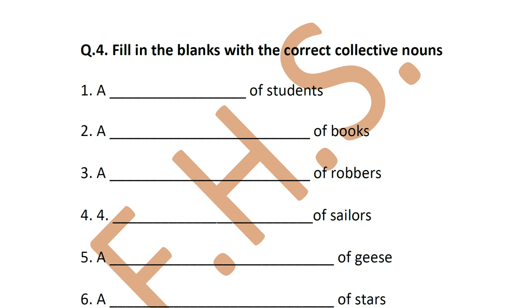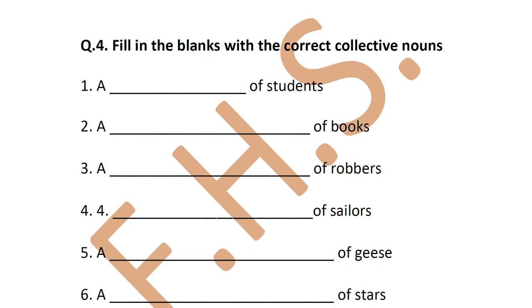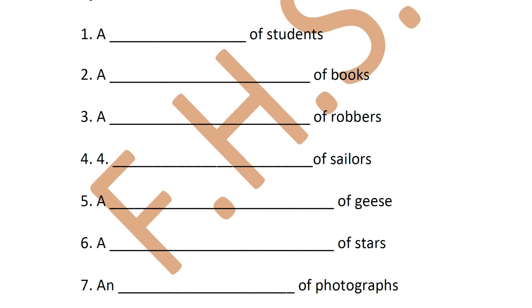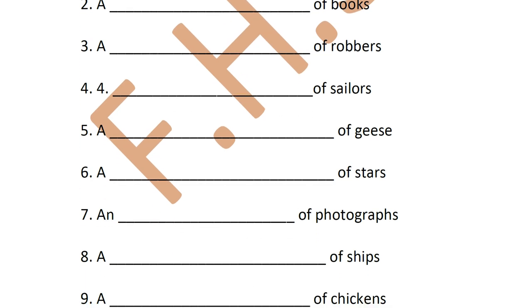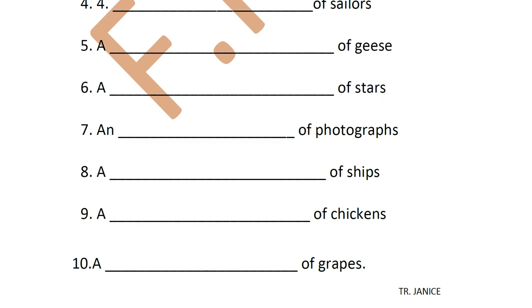Last question, fill in the blanks with the correct collective nouns. First one, a dash of students, a dash of books, a dash of robbers, a dash of sailors, a dash of geese, a dash of stars. Now, you may not have all these in your list. I'm not very sure whether all are there, but I'm sure you know them. And if you don't know them, do message me on WhatsApp. I will answer your question. A dash of stars and a dash of photographs, a dash of ships, a dash of chickens, a dash of grapes.